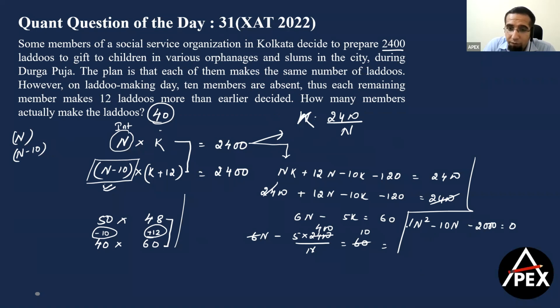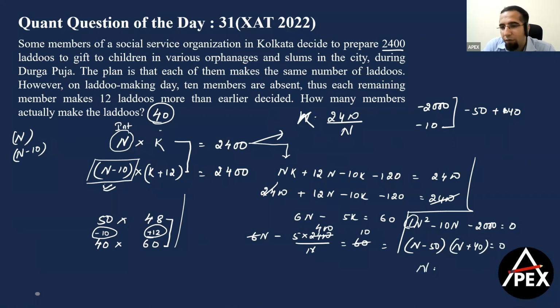If the coefficient of n square is 1, then the numbers we choose will be our roots. The product of two numbers should be minus 2,000 and the sum should be minus 10. So the numbers can be minus 50 and plus 40. This can be written as n minus 50 into n plus 40 equals 0, so n is 50. Students might commit the mistake of taking 50 as the answer, but the question asks how many members actually made the laddus. The answer is n minus 10, which is 40.